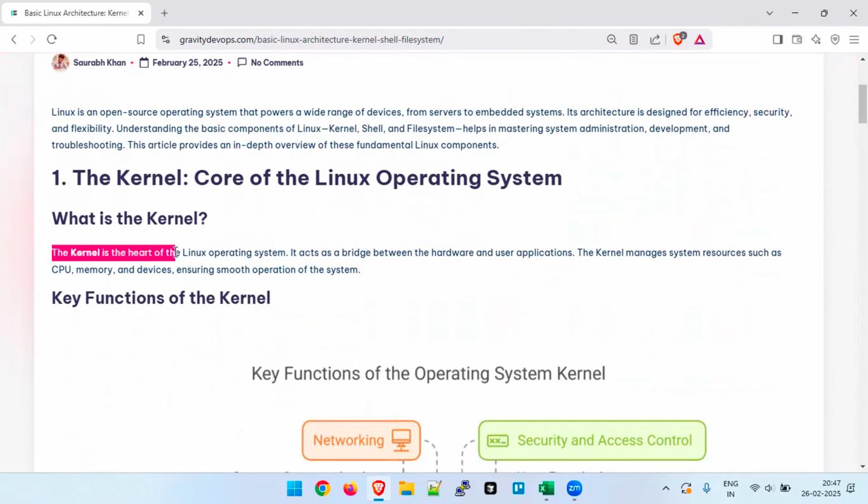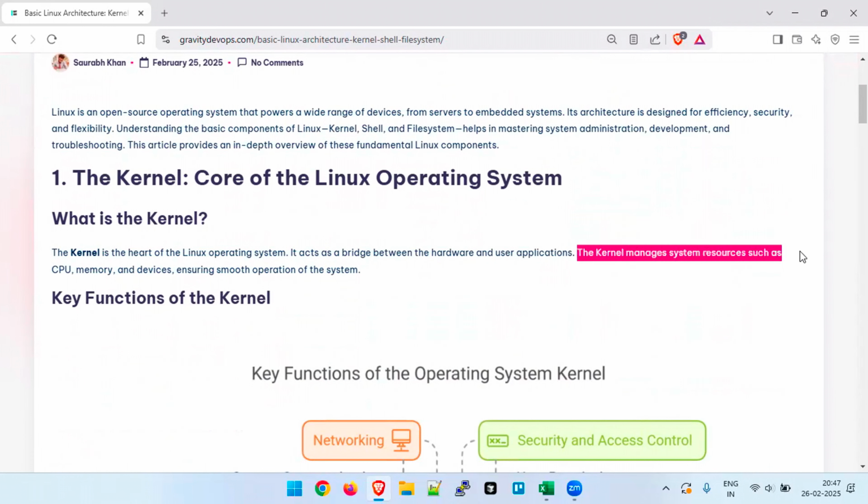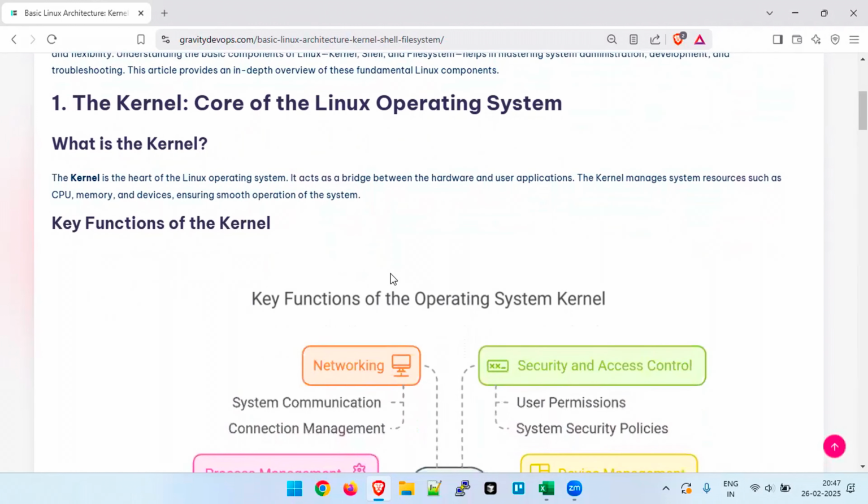So the kernel is the heart of the Linux operating system and it acts as a bridge between the hardware and the user application, right? The kernel manages system resources such as CPU, memory, and devices, ensuring smooth operation of the system, right? Whatever processes are running or whatever applications we are using in Linux, that would be handled by the kernel only, right?